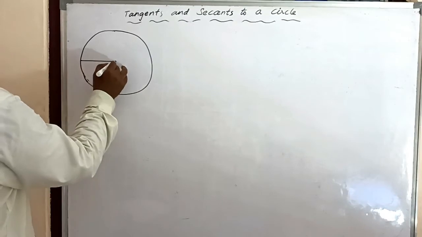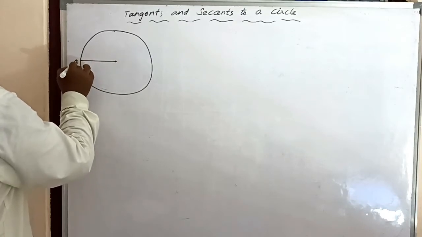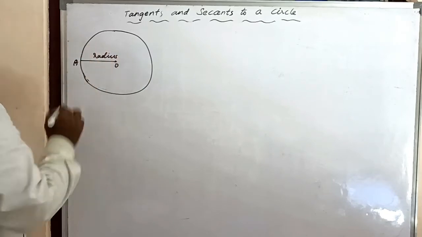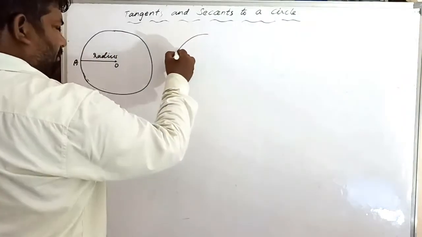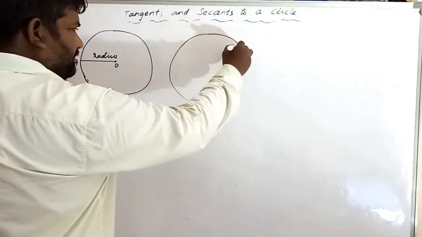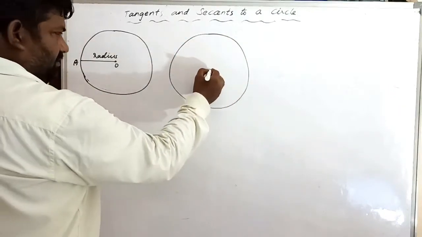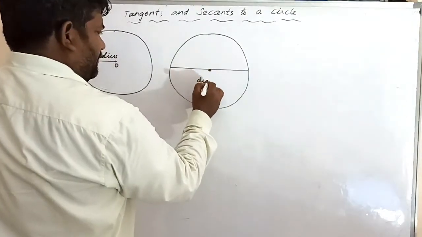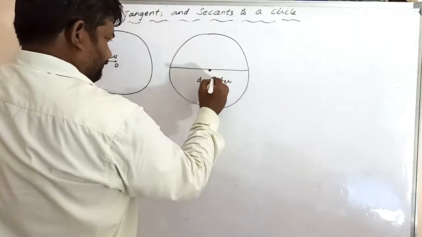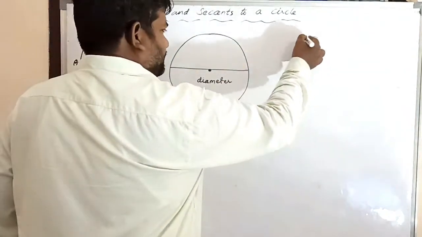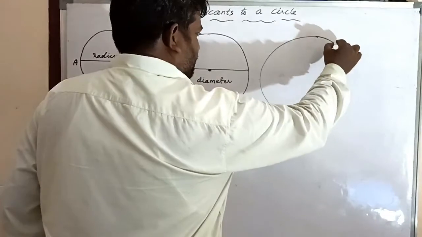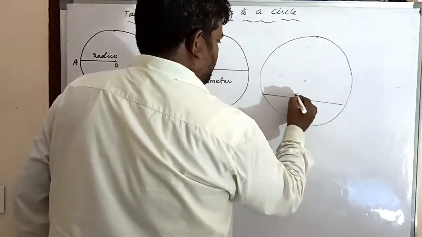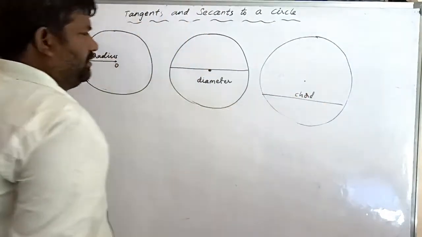Suppose OA is the radius of the circle. Basic concepts of a circle. This is the diameter. Next one, chord.